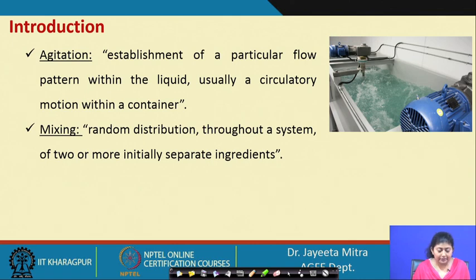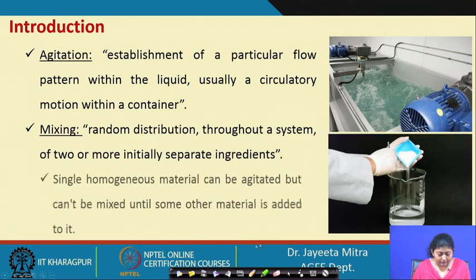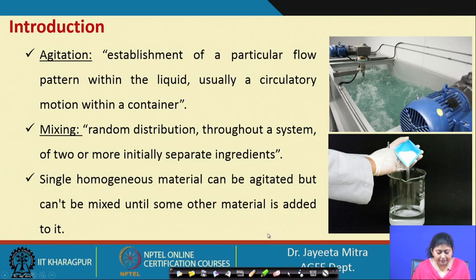It takes place between two distinctly separate materials. When they come in contact and we want to make a homogeneous sample out of them, then the unit operation of mixing is applied. A single homogeneous material can be agitated, but cannot be mixed until some other material is added to it.